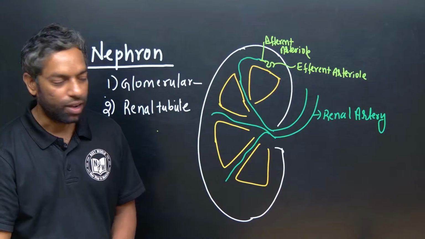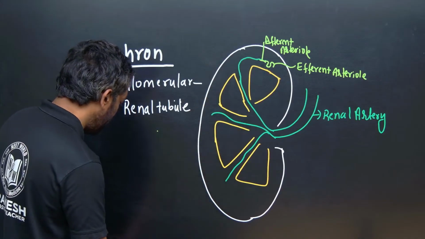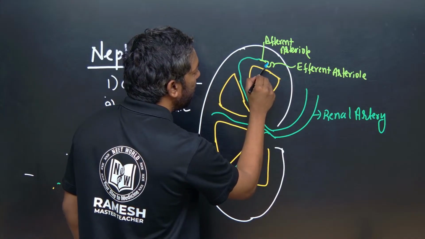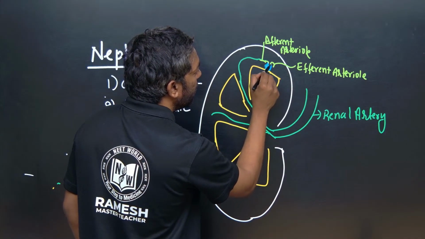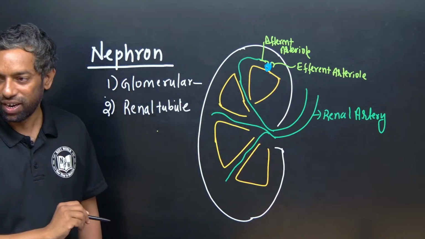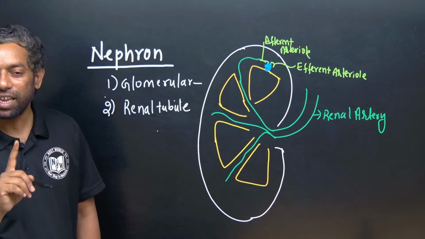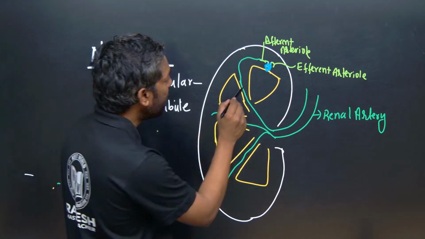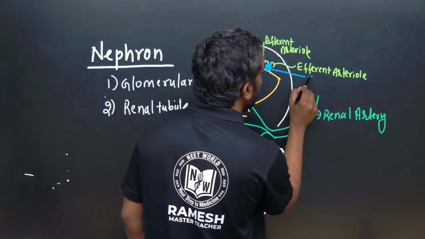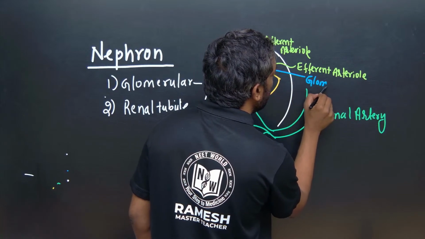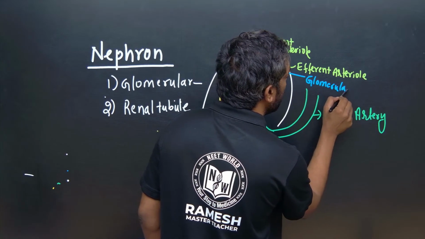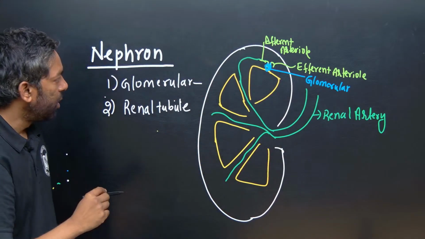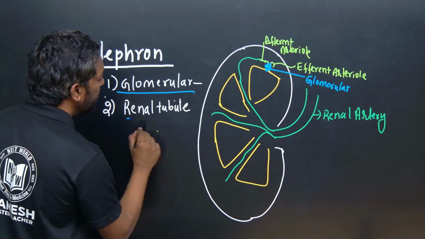In the middle, this is the capillary network. This capillary network is the glomerular. This part is the glomerular. What is the renal tubule?